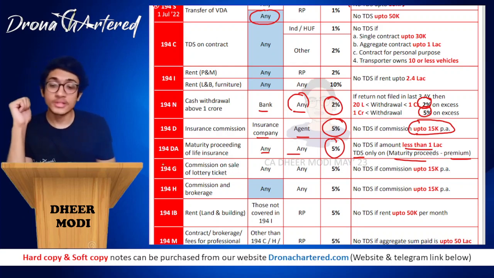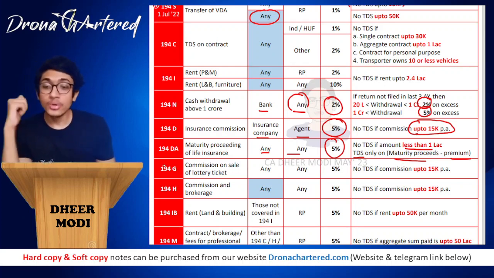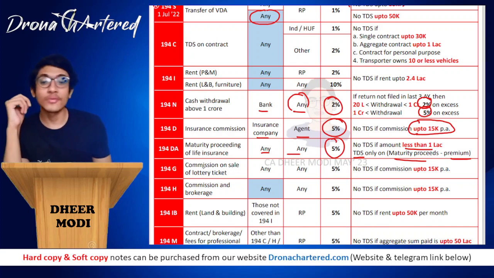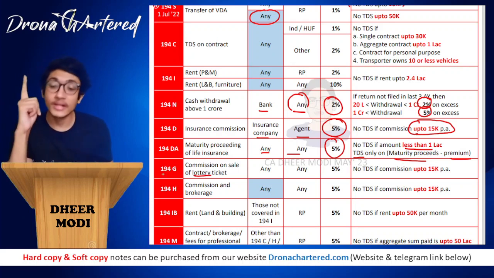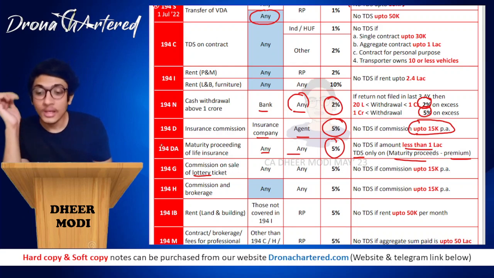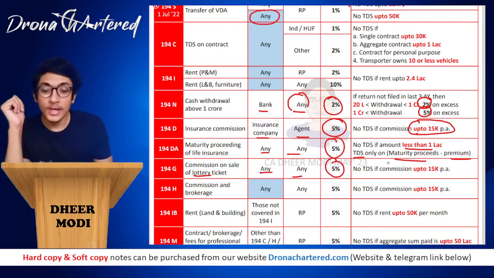Then next is your section 194G. How do you remember 194G? Commission on sale of lottery ticket, matlab you have a good luck. Okay, so lottery ticket is good luck. Therefore, section 194G. G stands for good luck. Therefore, section 194G, that is you won the lottery. Commission on sale of lottery ticket. Again rate is 5%. No TDS if commission is up to 15,000 per annum.